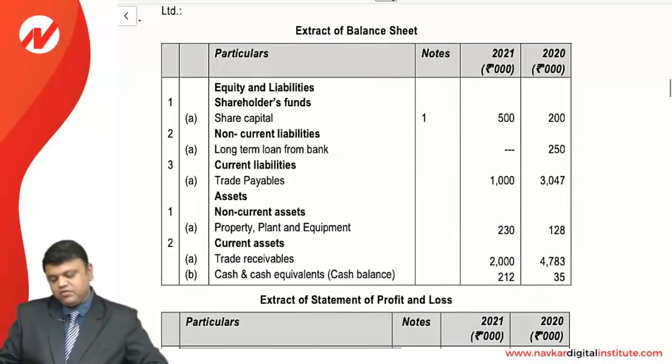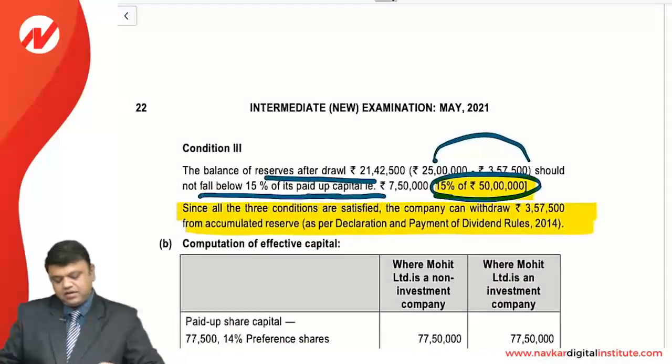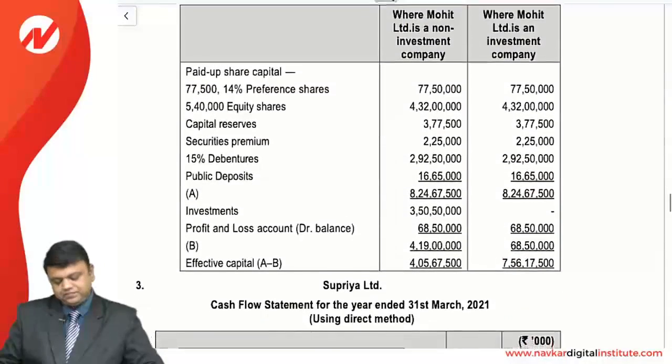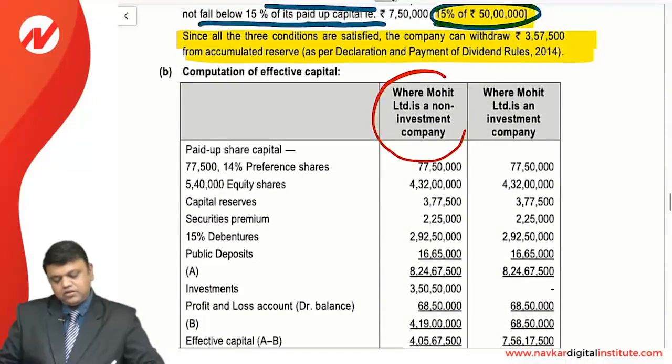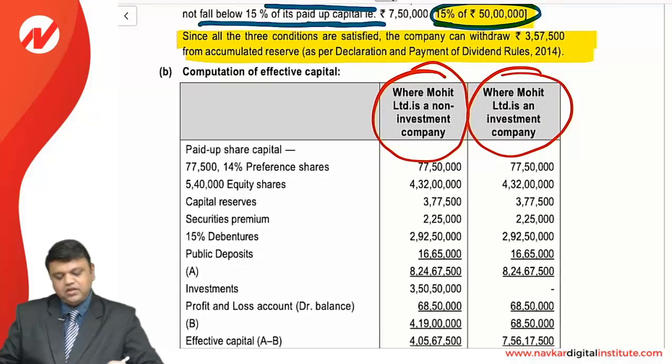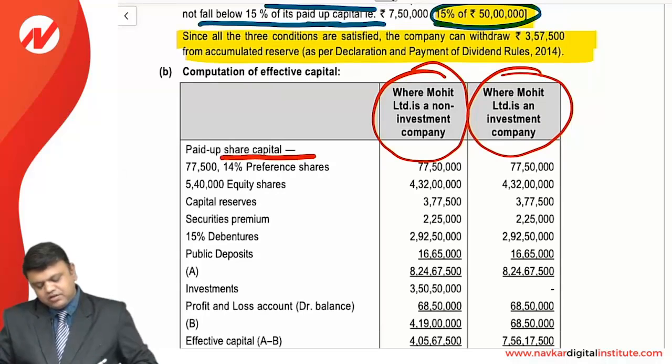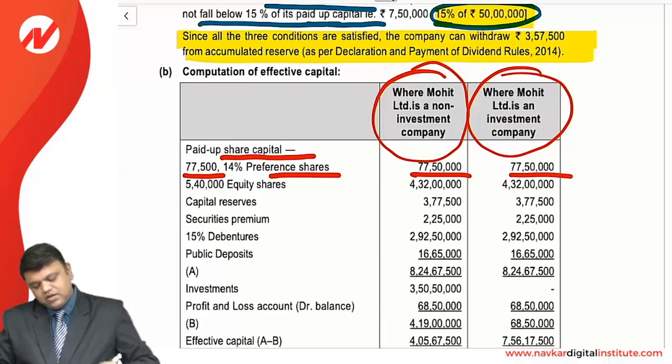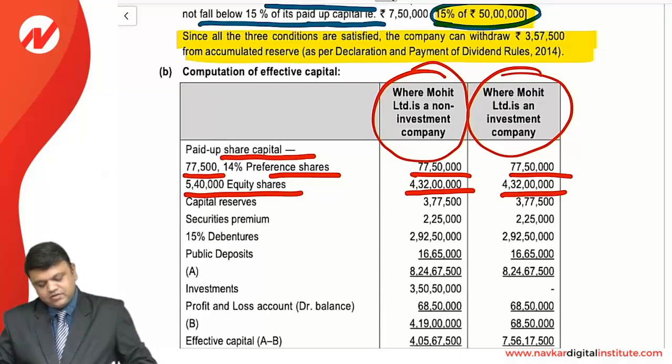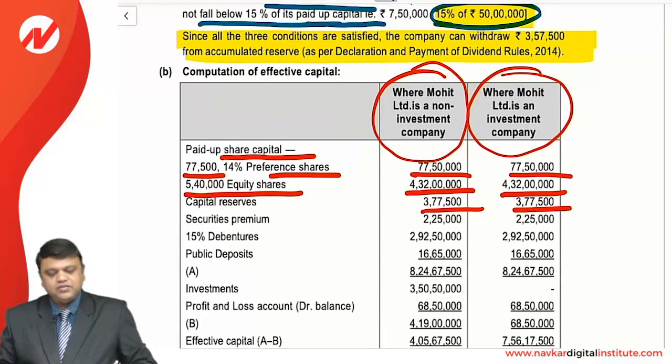So first of all, we consider effective capital in both cases, when Mohit Limited is a non-investment company and when it is an investment company. Starting with paid up share capital, 77,50,000 for preference shares and equity shares come to 4,32 lakhs. Added with capital reserve, as revaluation reserve is not added over here, securities premium, debentures and public deposit.